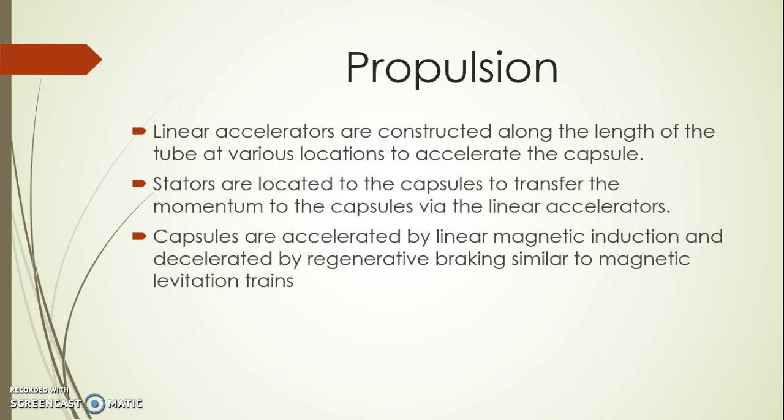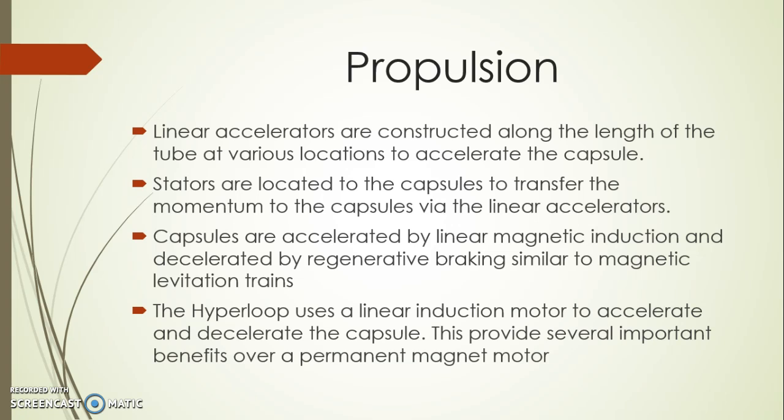Capsules are accelerated by linear magnetic induction and decelerated by regenerative braking, similar to magnetic levitation trains. The Hyperloop uses a linear induction motor to accelerate and decelerate the capsule. This provides several important benefits over a permanent magnet motor.